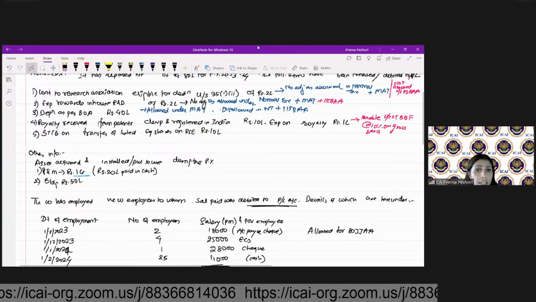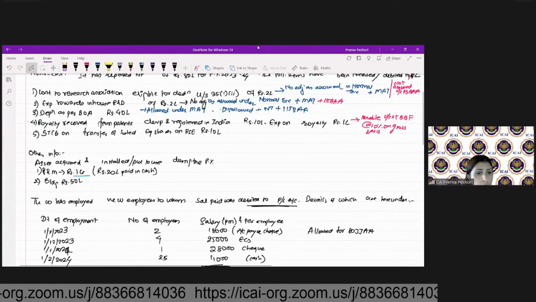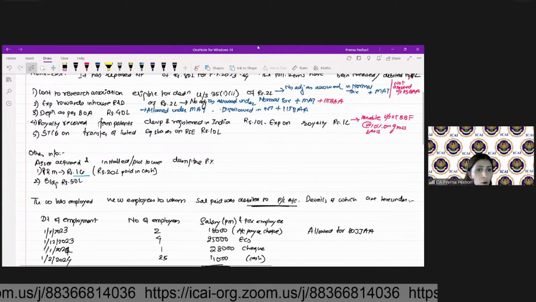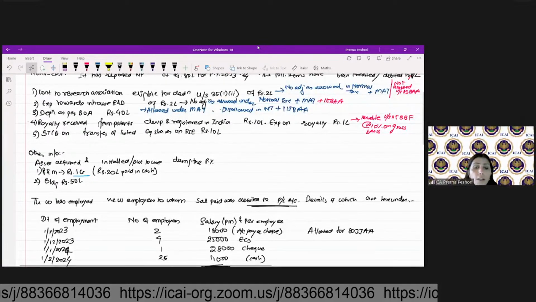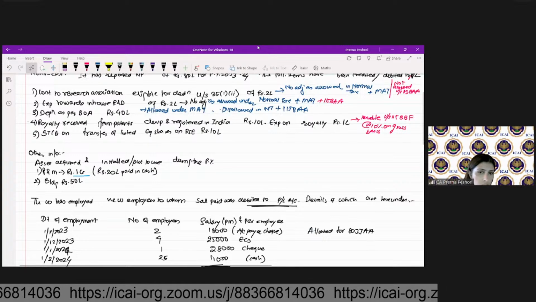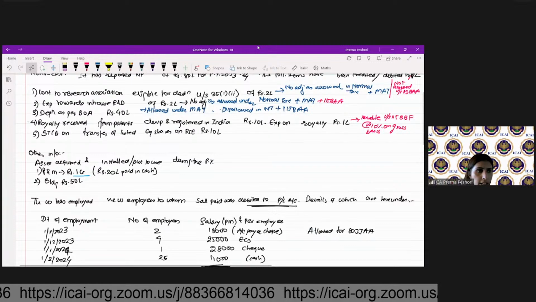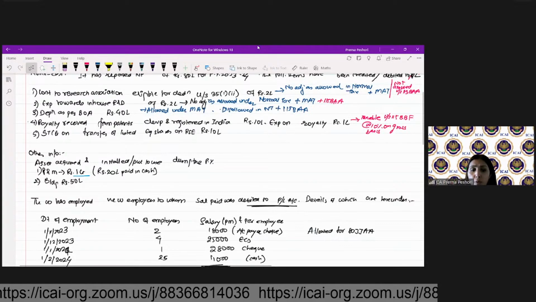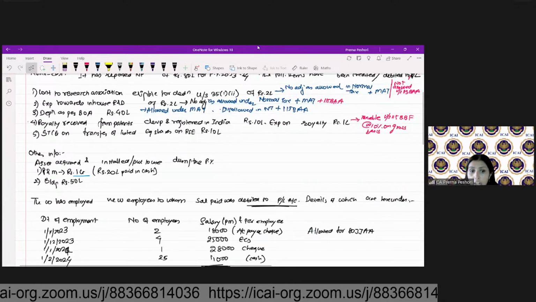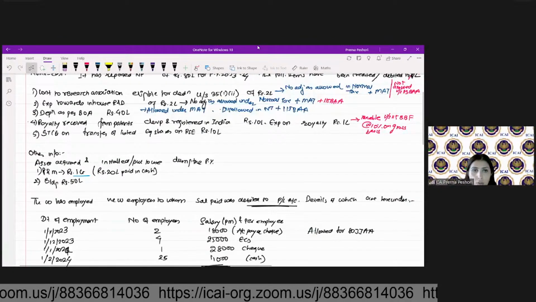Yes, under 115 BAA, we will also reduce it. But to say that it is also to be reduced in P&L, the answer is incorrect. So we will only reduce it for the purpose of 115 BAA and for the purpose of the normal tax provision. Are we clear? So in this particular case, you will only reduce it from the normal tax provision and under the 115 BAA. Under MAT, the MAT is still applicable on this amount. So therefore,